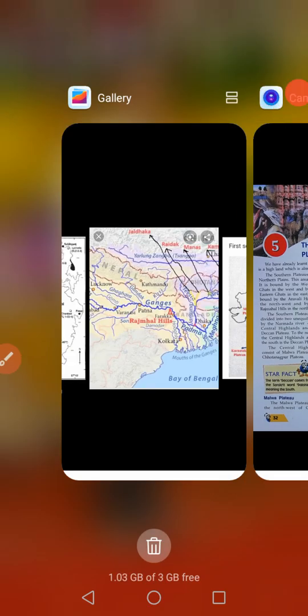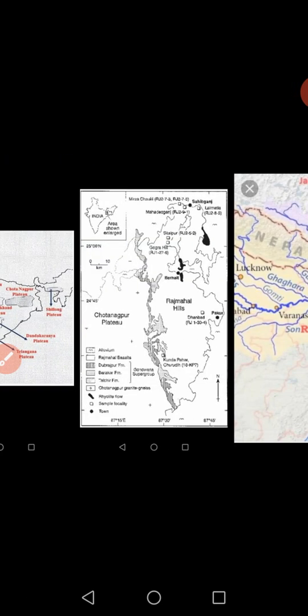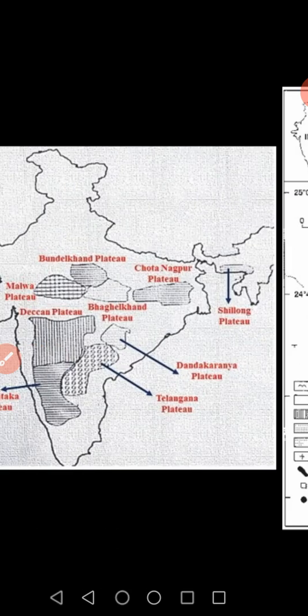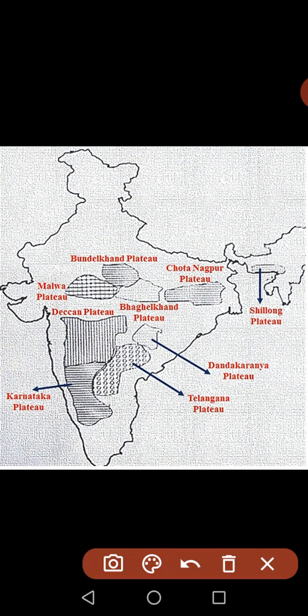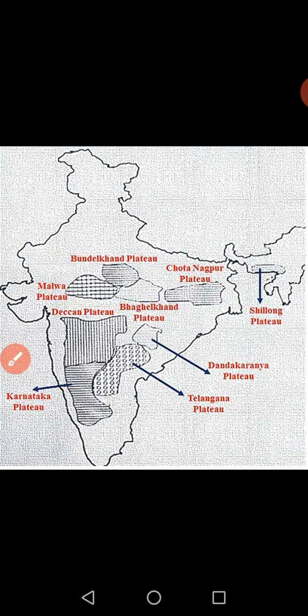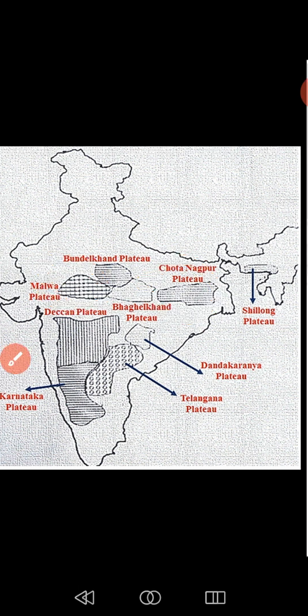The Central Highlands consist of the Malwa Plateau and the Chota Nagpur Plateau. I have shown them here. This is Malwa Plateau. This is Chota Nagpur Plateau. One more image.